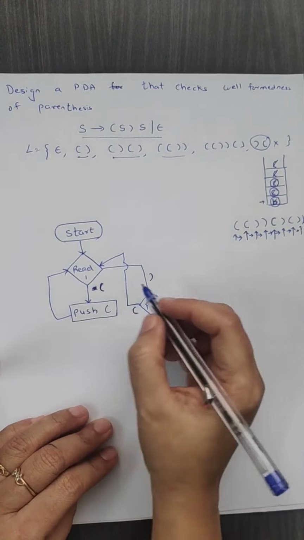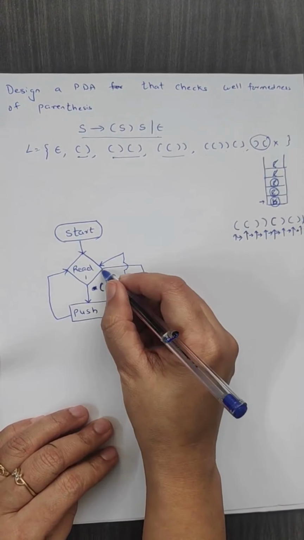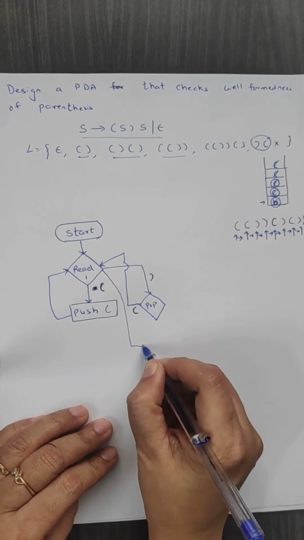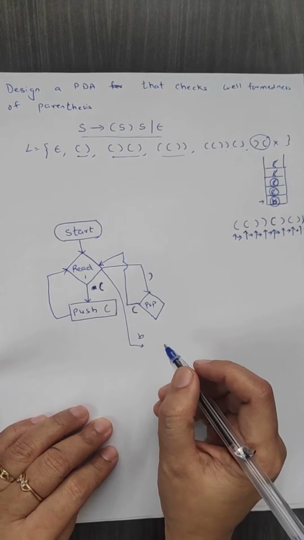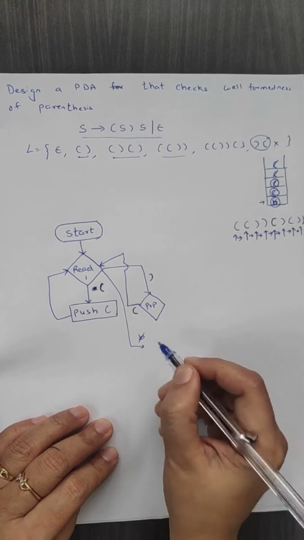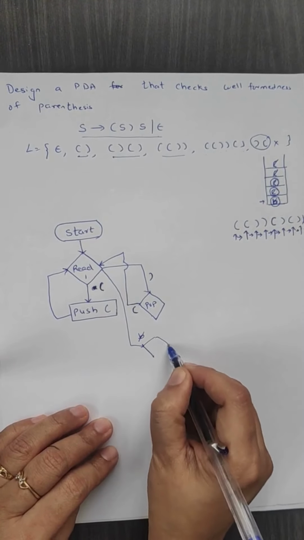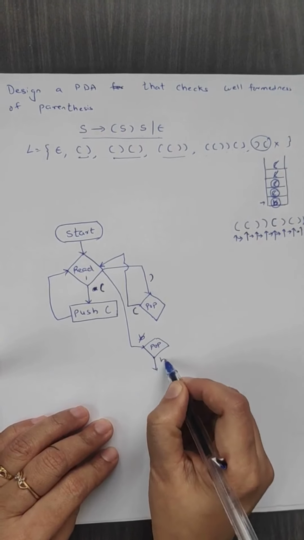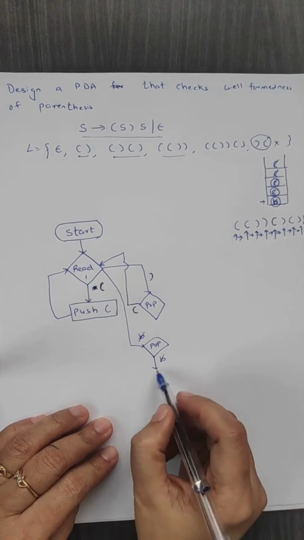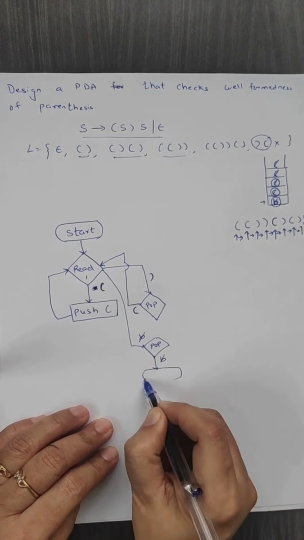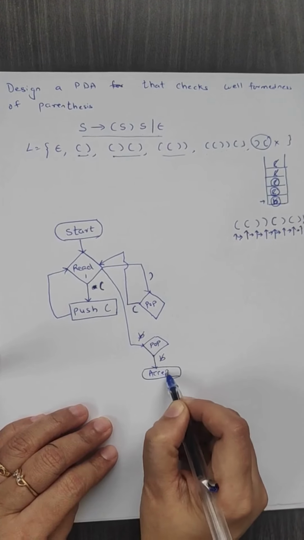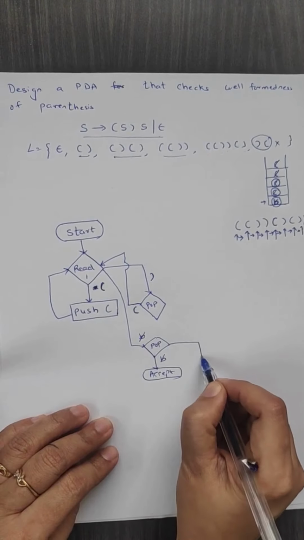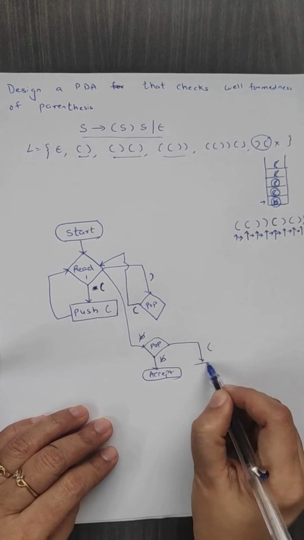On reading, instead of an opening bracket, what if we receive a blank? At that time, we are going to pop and see what the contents are. If the content is blank, that means the string is a valid string. We should accept. Now instead of popping blank, what if we get an opening bracket?